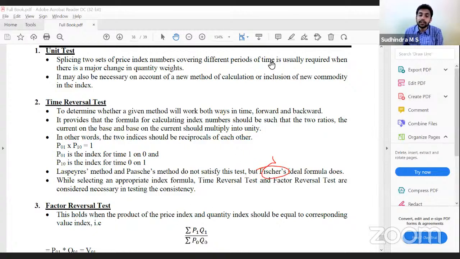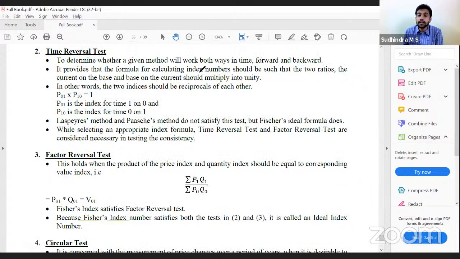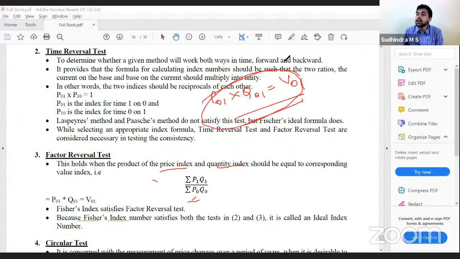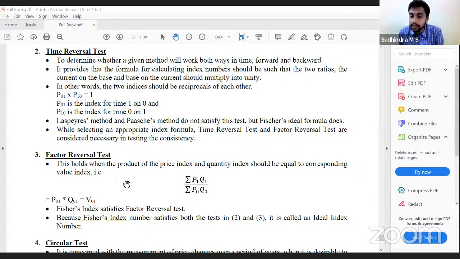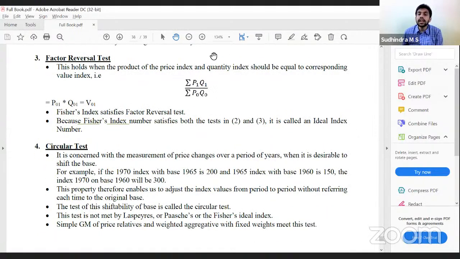Next one is factor reversal test. Factor reversal test is price index into quantity index should give us value index. If this is satisfied, we say factor reversal test is satisfied. Again, only Fisher's index will satisfy this. Since Fisher's index satisfies time reversal and factor reversal, it is called ideal index number. Clear with this? Time is P01 into P10 is 1. Factor is P01 into Q01 is equal to V01. Yes.